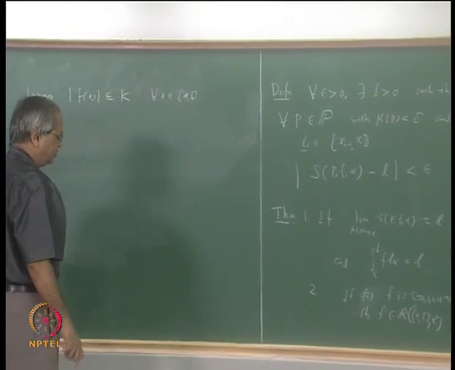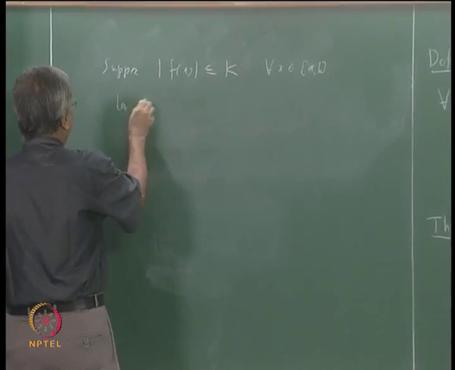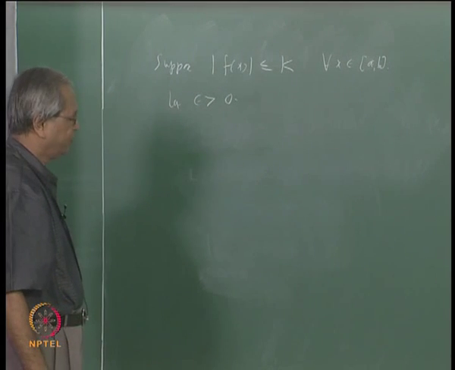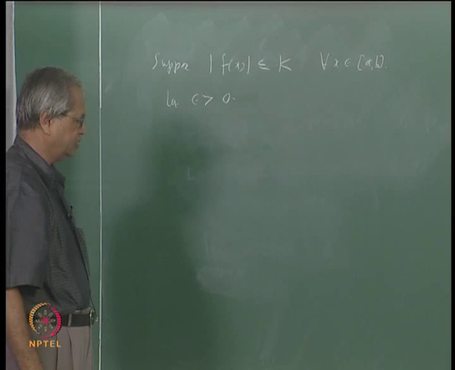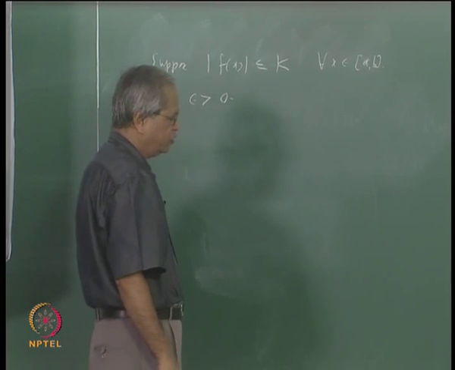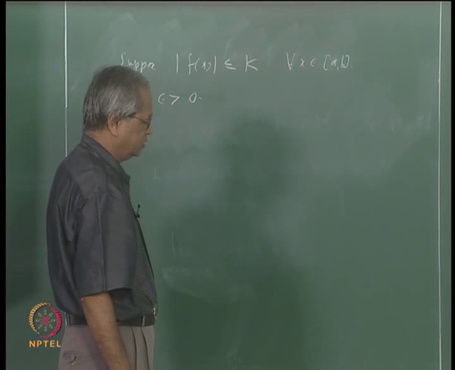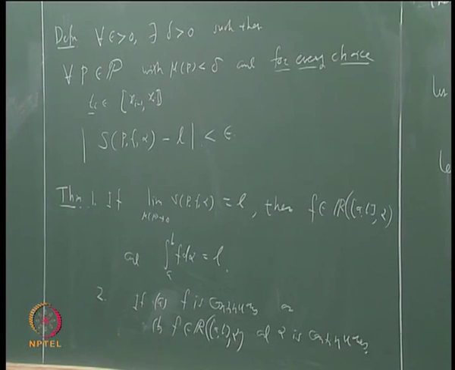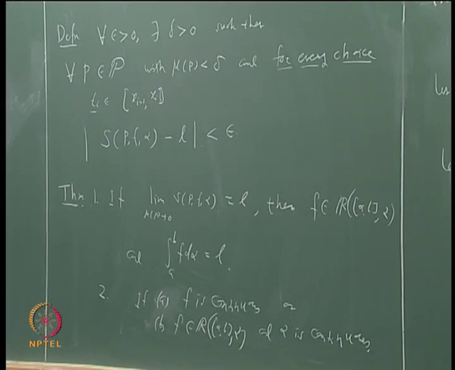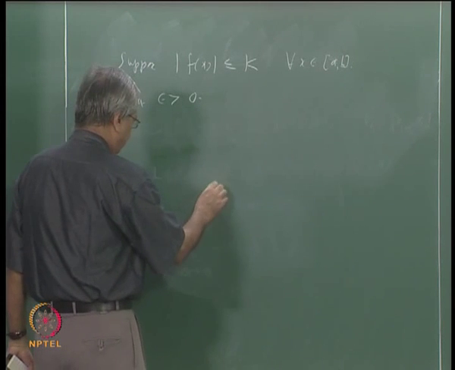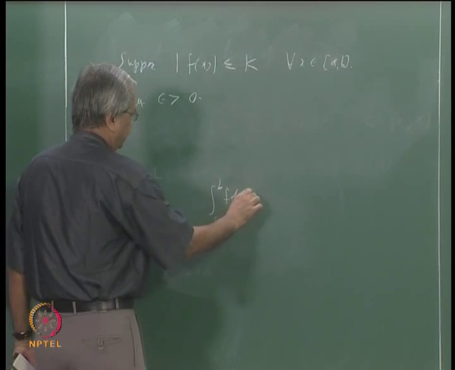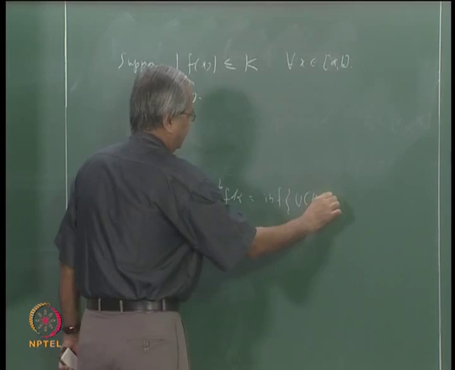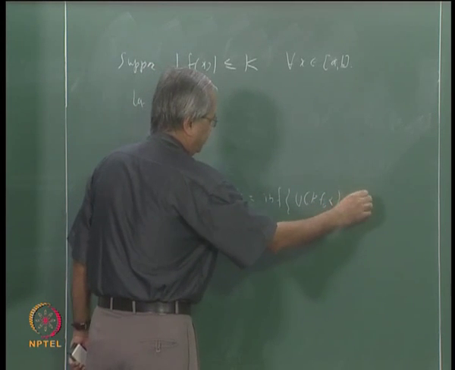All right. And let epsilon be bigger than 0. Again we have to produce delta in that fashion. First of all, we will use the integrability of f. Since f is integrable, let us recall that integral a to b f d alpha is also the infimum of U(P, f, alpha), right.